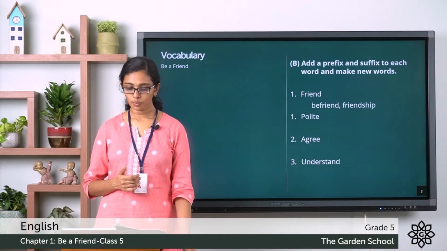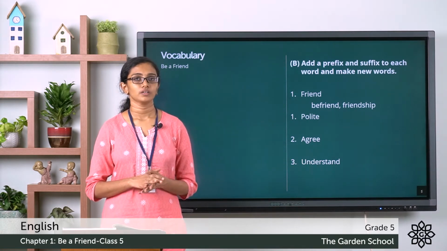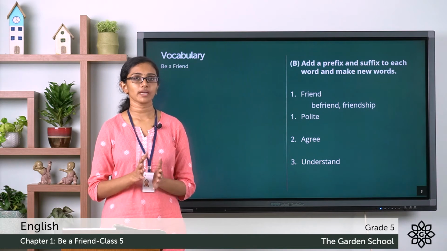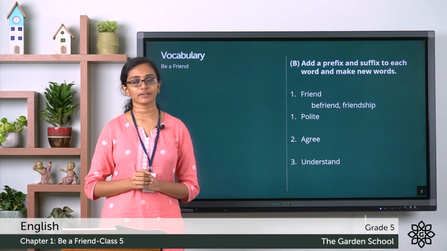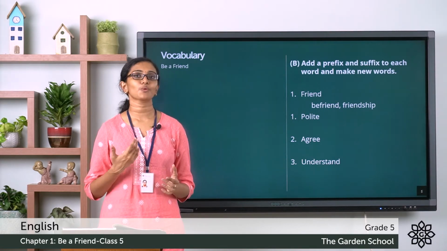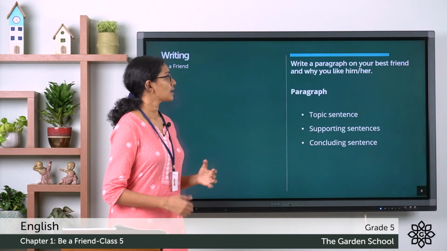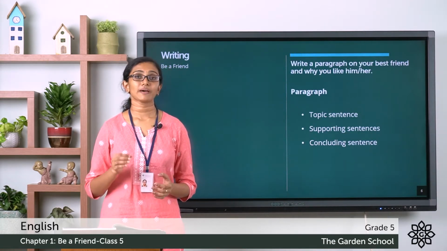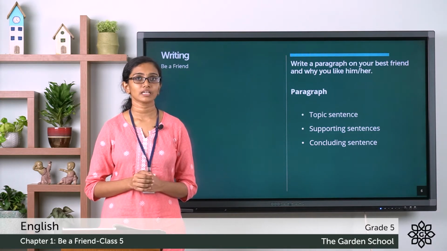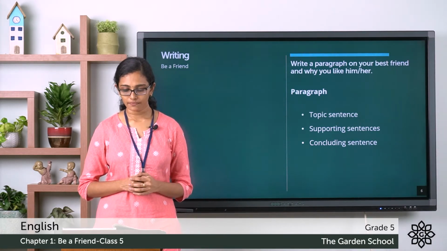You have 3 more words given there: polite, agree and understand. Choose a prefix and a suffix to make new words with each of these words. You can write in the space provided in the textbook itself. Now shall we move on to the next exercise part? This is the writing section and this is about paragraph writing. Paragraph writing is one of the first elements that you can learn to improve your writing skills. Here the question given is, write a paragraph on your best friend and why you like him or her.